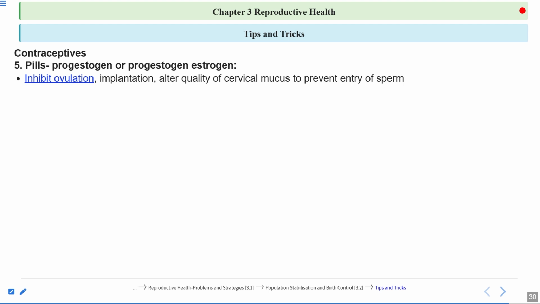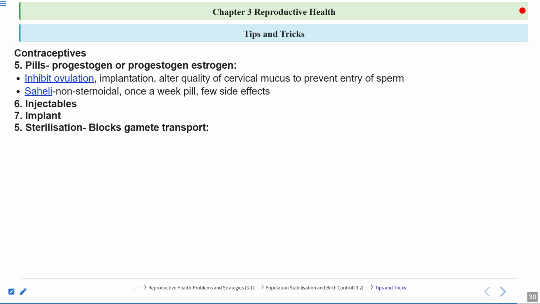By altering the cervical mucus, the entry of the sperms is prevented. So these hormonal IUDs and hormonal pills work in a similar manner. Altering the quality of cervical mucus means the cervix becomes quite thick. There is inflammation in the cervical region. And Saheli is a non-steroidal once-a-week pill, and it has very few side effects. Then there are injectables. Injectables also include hormones. Implants also consist of hormones, so they also work similarly to the oral pills and the hormone-releasing IUDs.